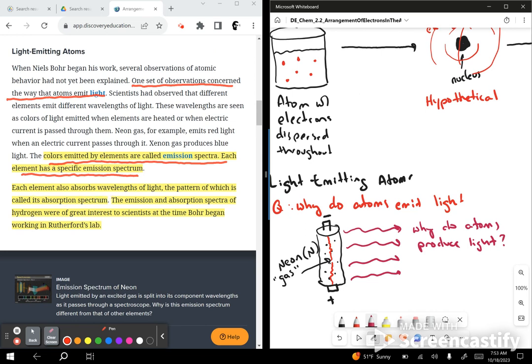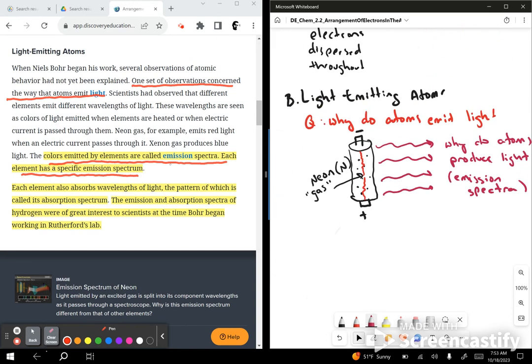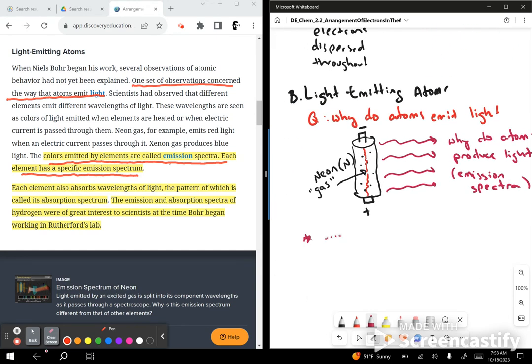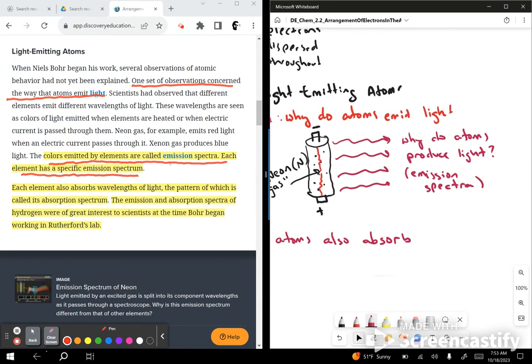Each element also absorbs wavelengths. So not only do they emit, this was what we called an emission spectra, but they also, let's put a little star here, atoms also absorb wavelengths of light.